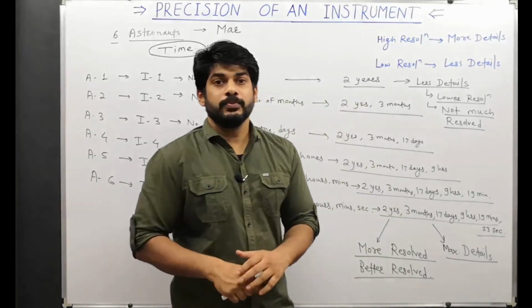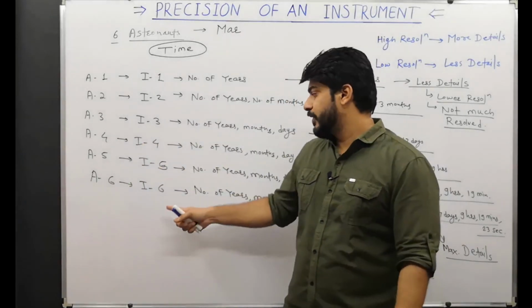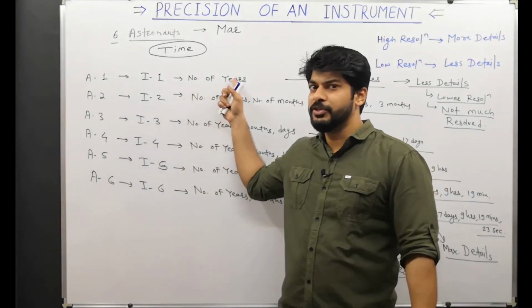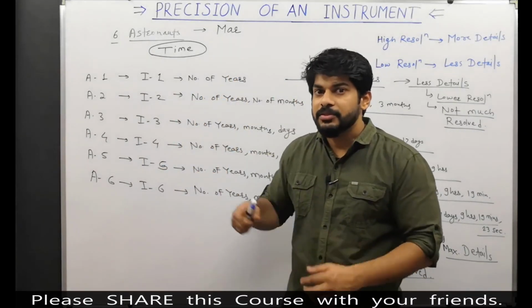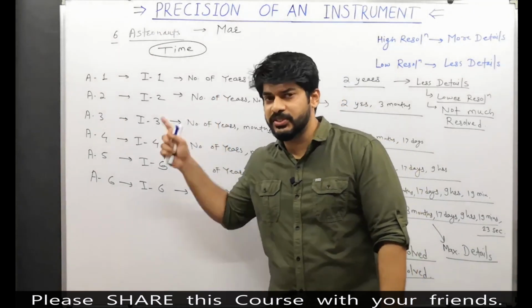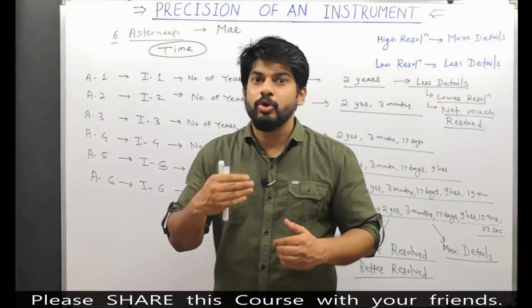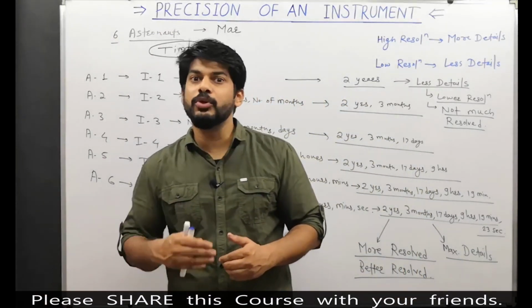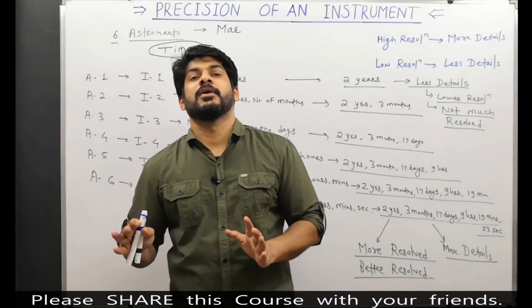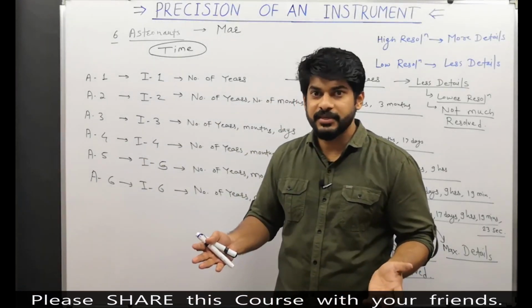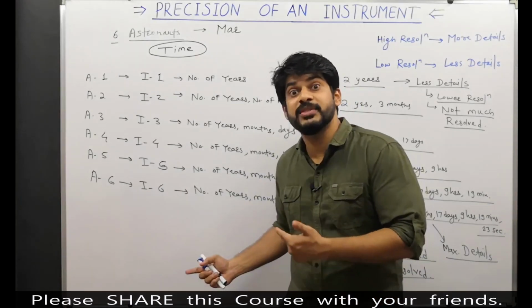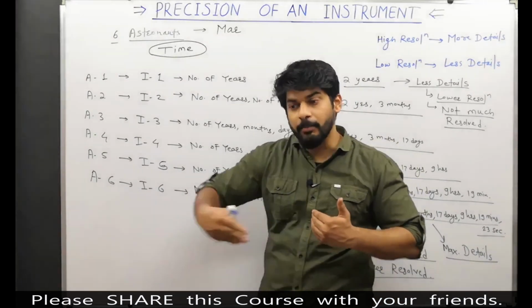Why is this better? You might say the other one gives the number of years, so from this also we can calculate the number of seconds. No, you can't. This is only going to give you years. Even if it is 2 years and 3 months, it will only show you 2 years. And if you convert that to seconds, you will not get the right answer, isn't it? But here it can give you seconds.